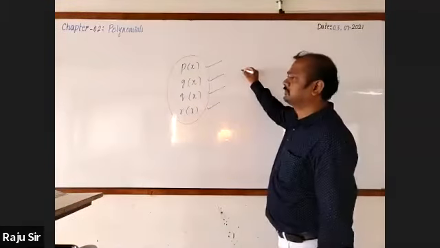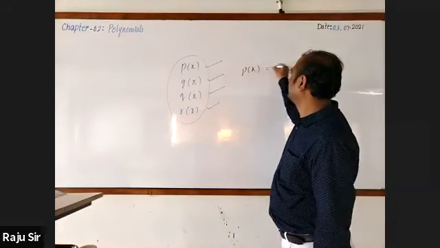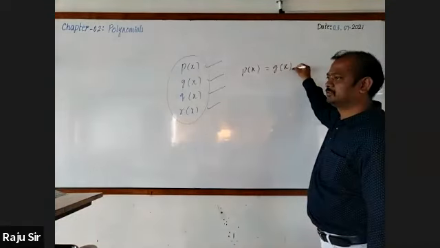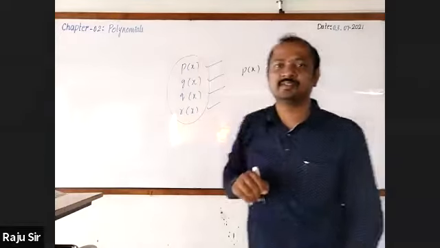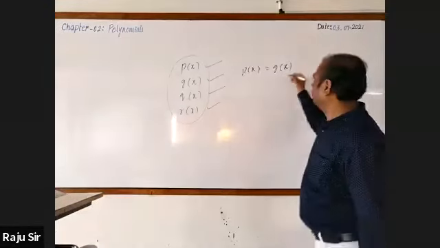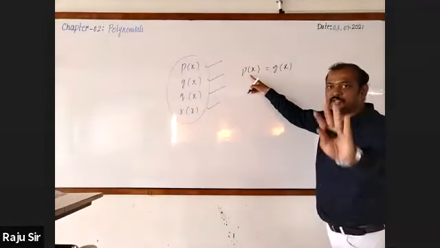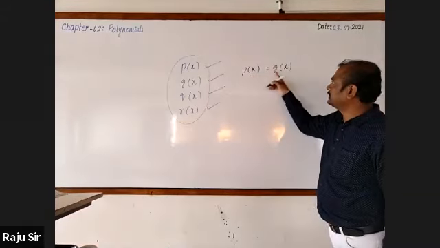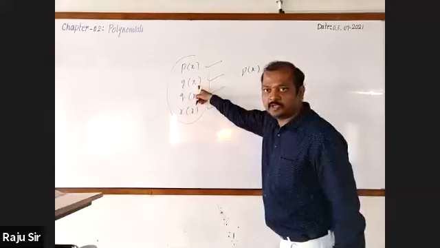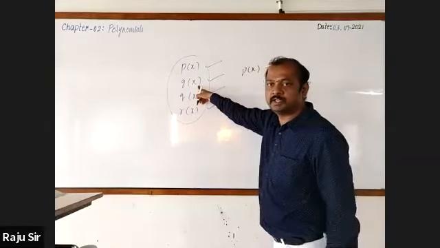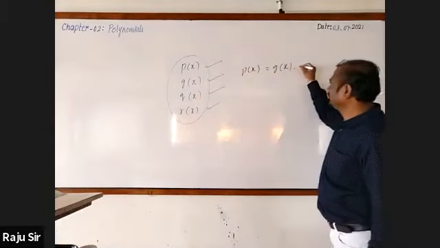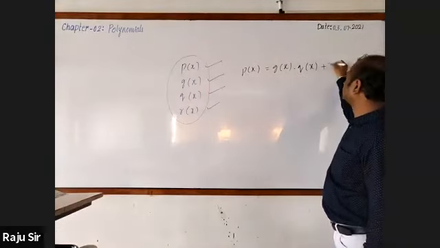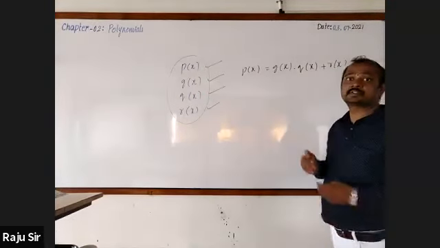Sir, p of x equals g of x plus q of x plus r of x. Small correction: multiplication. g of x into q of x plus r of x. Wait, I am telling. g of x into q of x plus r of x. This is the statement.